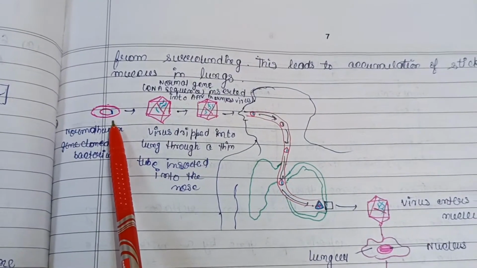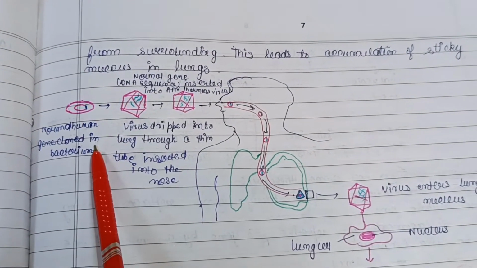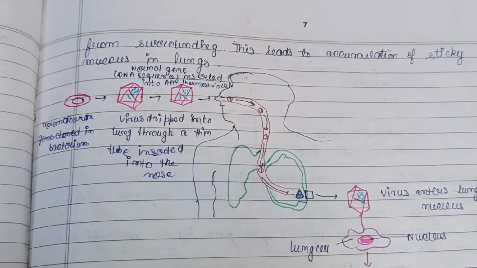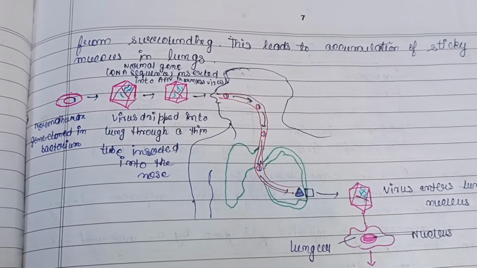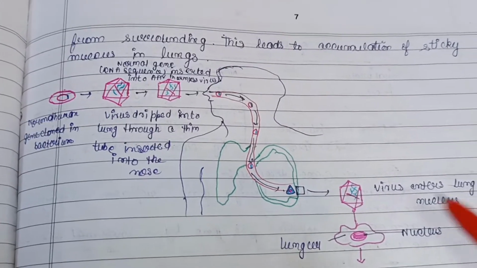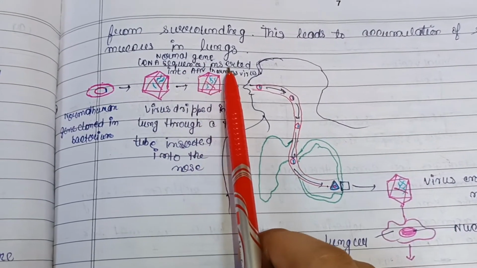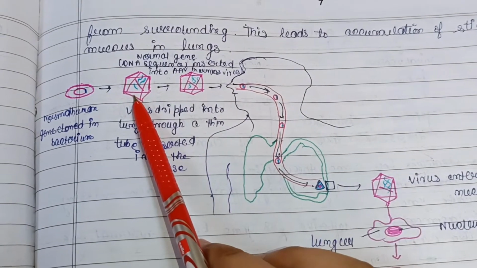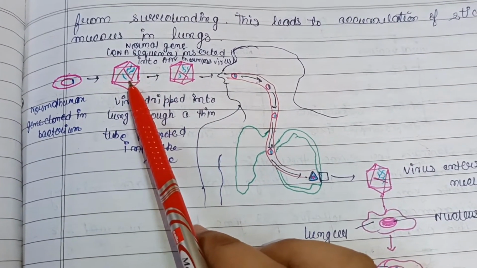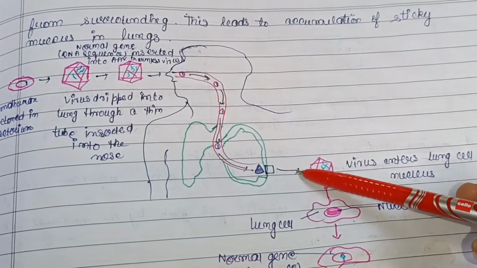So this is a normal human gene that is cloned in the bacterium. Then a virus is dripped into the lung through a thin tube that is inserted into the nose. But before that, here is the normal gene, that is the DNA sequence, which is inserted into the AAV virus, okay, a harmless virus it is. Then it is transferred into the lungs.